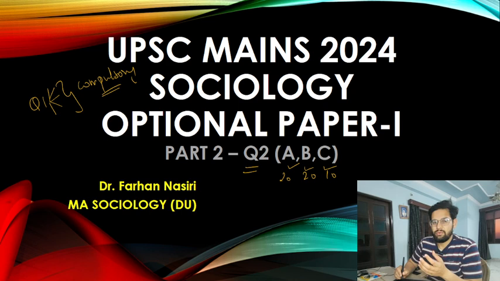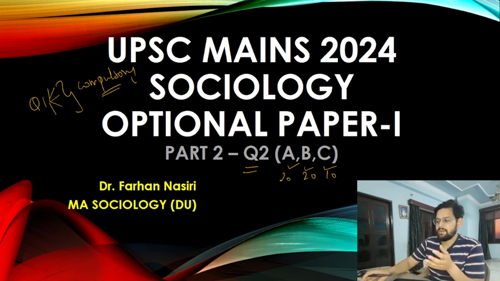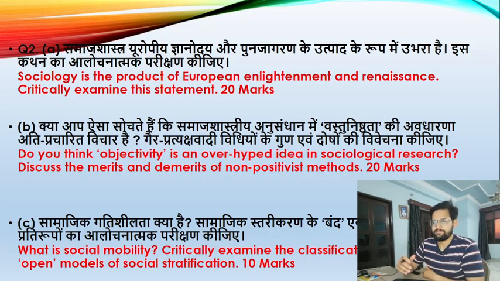As you all know, in Section A, you will be having question numbers 2, 3, and 4, in which you have to select any 1 or 2 questions. So let's try to understand the second question. Let me read it out: Sociology is a product of European Enlightenment and Renaissance. Critically examine. Question number 2A, then 2B, and then question number 3.